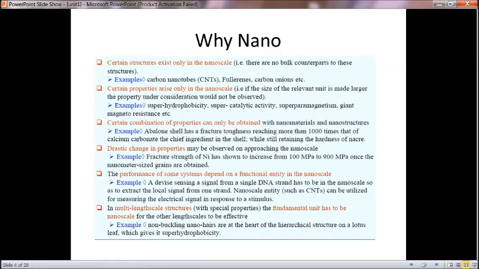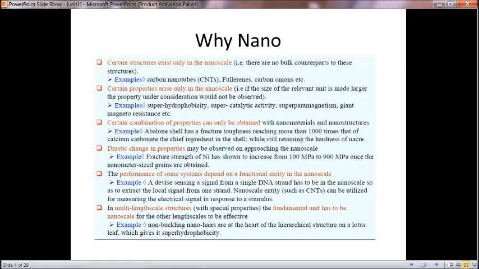The second reason is that certain properties arise only at the nanoscale. Those properties won't be gained when a bulkier structure is taken. That is, if the size of the relevant unit is made larger, the property under consideration would not be observed. Examples: super hydrophobicity, super catalytic activity, super paramagnetism, giant magnetoresistance, etc.